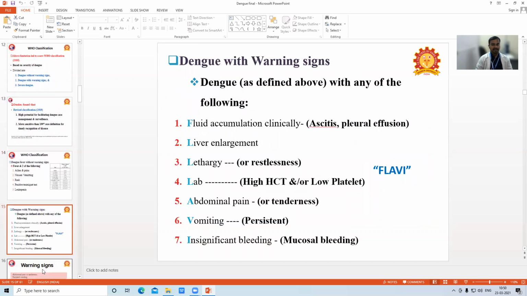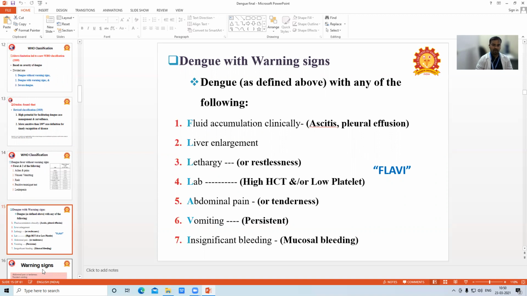Okay, then dengue with warning signs. Dengue as defined above, fever plus 2 criteria among the 5: aches and pains, nausea and vomiting, rash, positive tourniquet test, leukopenia. That is defined as dengue.